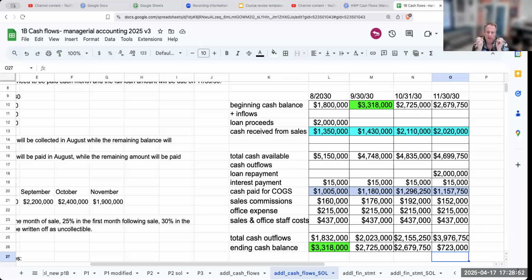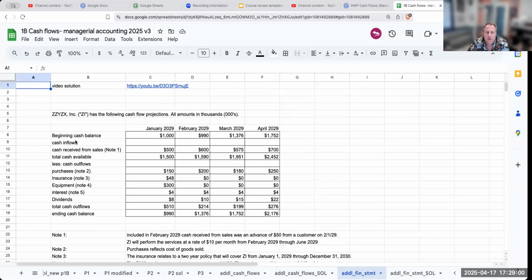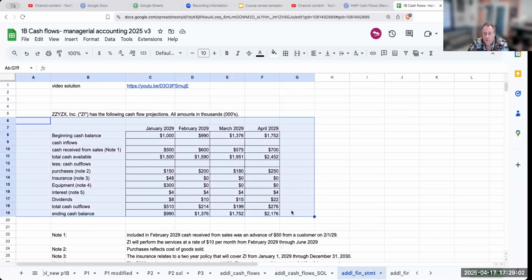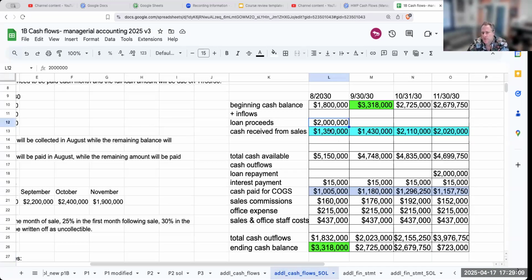Key things that you want to do on this, just by a recap. Want to show the loan. So first off, if you're taking my exam and you forget how to set it up, go to the cash flow where I'm asking you to go through and convert it into financial statements. What you're going to do is put in the loan coming in, show the loan coming out, and show that interest payment going out every single month.